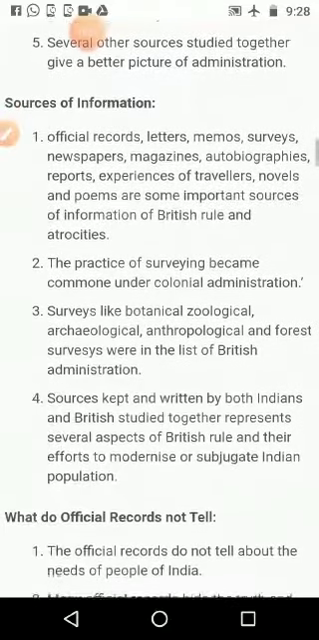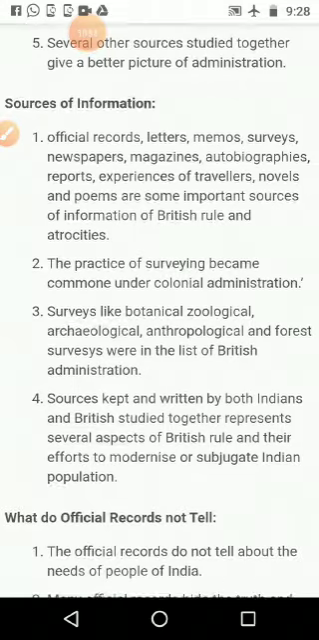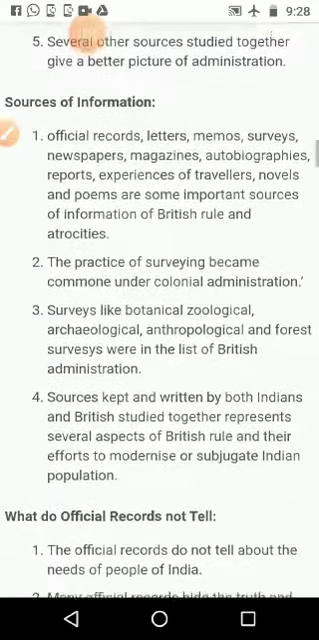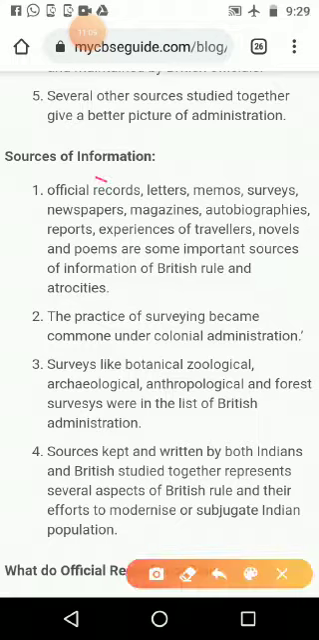Then, sources of information. Okay: official records, letters, memos, surveys, newspapers, magazines, autobiographies, reports, experience of travelers, novels and poems are some important sources of information on British rule and aristocracies. Not only British rule, other kings also, for example, Maratha kings or the Delhi Sultanate, those who ruled here in India. If we want to understand them, there are the official records, letters, memos the rulers issued, then surveys conducted by the rulers, then newspapers of that time.